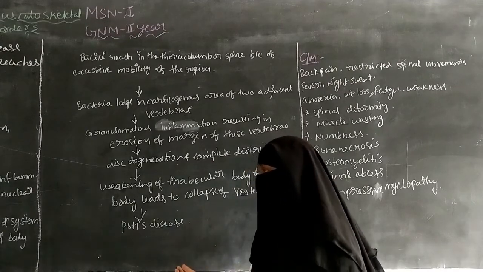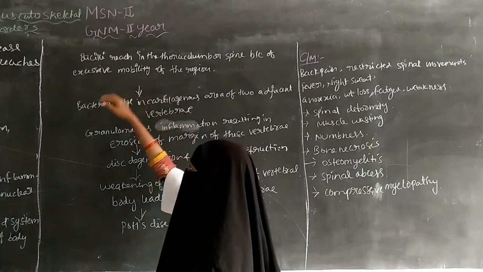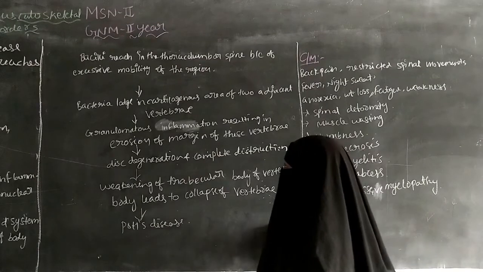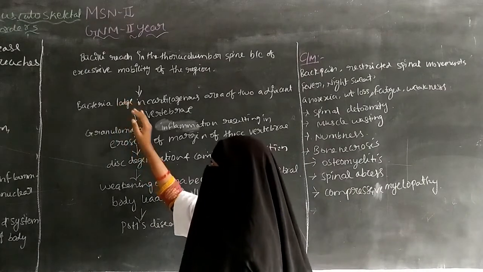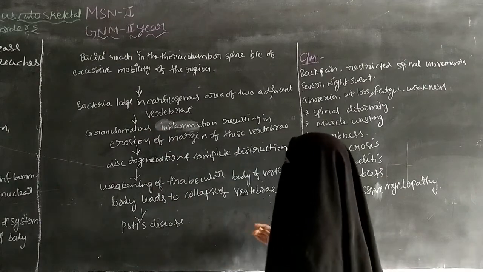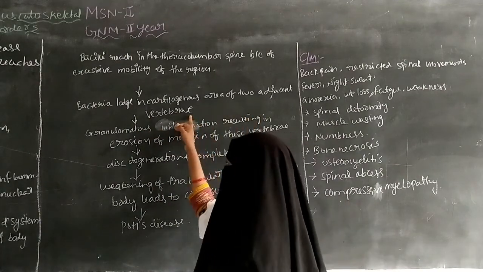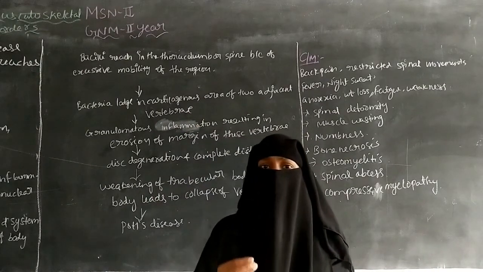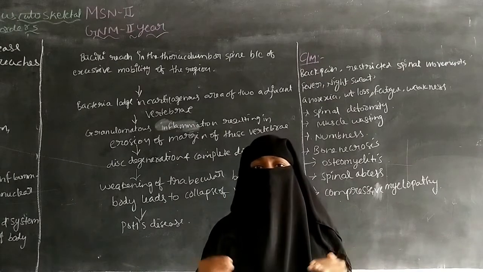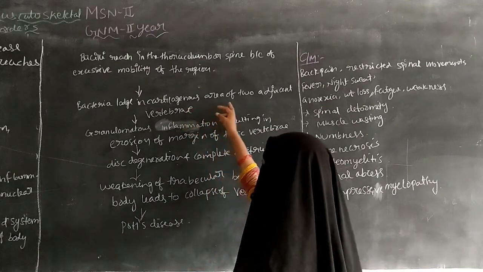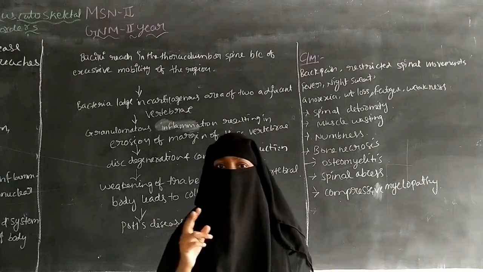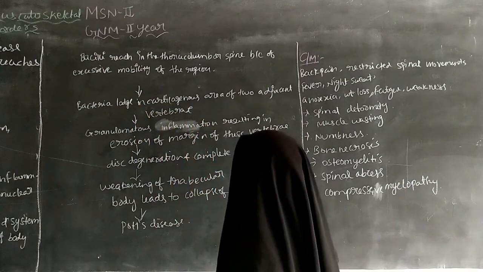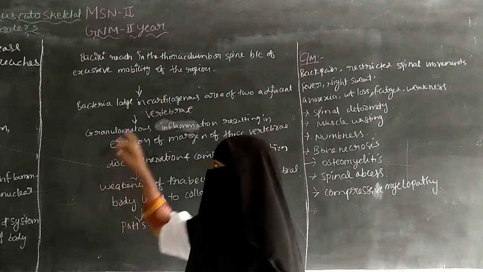It can lead to the bacteria growing large in the cartilaginous area of two adjacent vertebrae. The cartilaginous area is present between two vertebrae, connecting them to each other. So the bacteria grow in the cartilaginous area of two adjacent vertebrae.